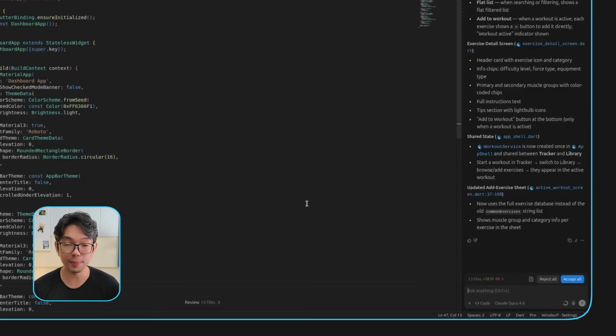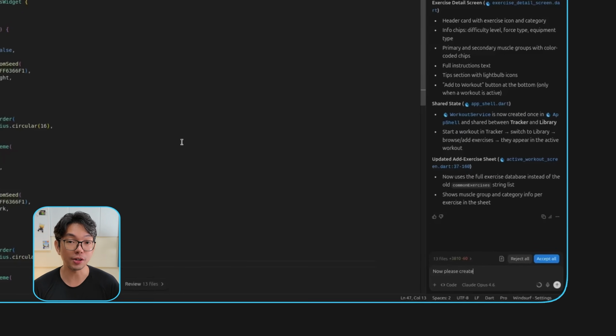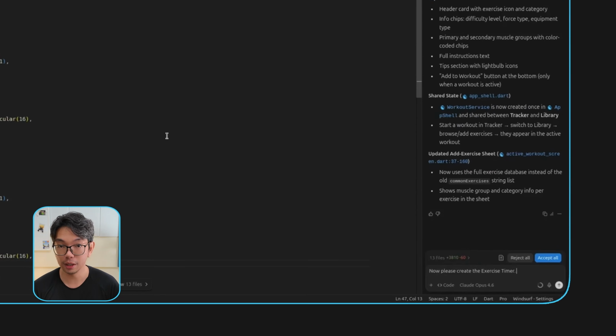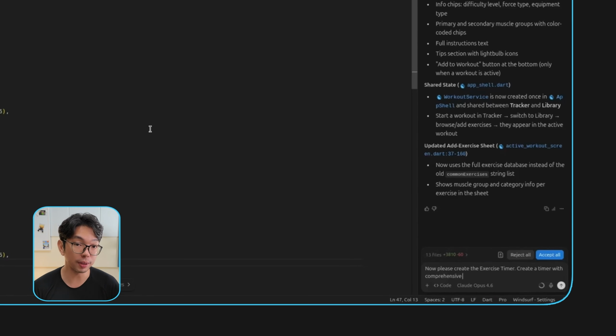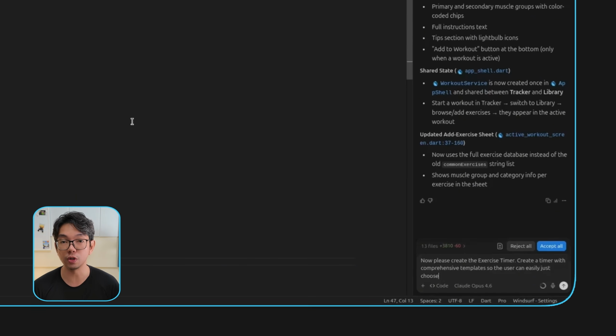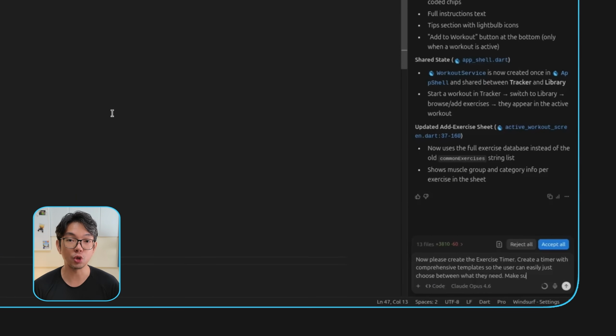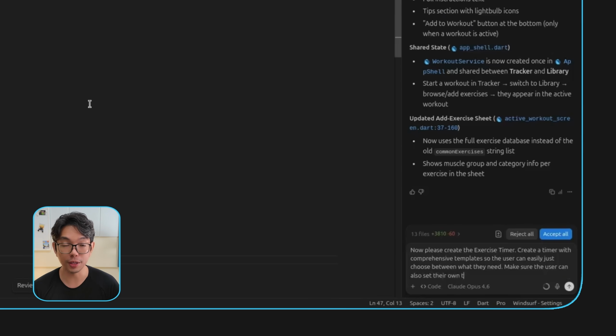And this should be more than just a basic countdown. It should include multiple preset templates so users can quickly choose what fits their workout, whether say that's strength training, HIIT, or something lighter. At the same time, they should also be able to create and customize their own timers. So I'm going to prompt Windsurf with something like this. Now create the exercise timer in the timer section. Create a timer with comprehensive templates so the user can easily choose between what they need. Make sure the user can also set their own timers.